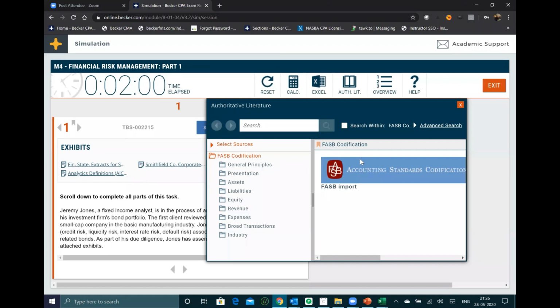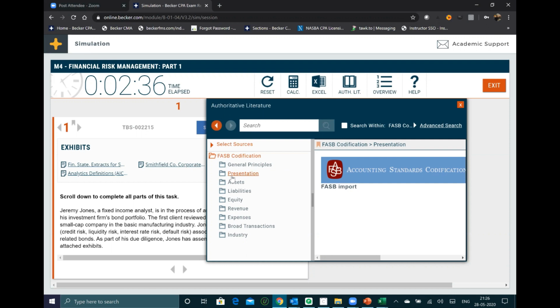That's why you need to practice this very nicely. And that's why we tied up with Becker, so that people can practice with authoritative literature very properly. That's where the software will help you out. Always practice this advanced search option to match the right keyword. It's just like Google, where we need to search something, you can blindly search anything in this and get the answers. If they ask which section financial instruments is in, you search financial instruments, you get the paragraph, then you go into the sub-paragraph, then you'll get the subsection. Like that you can go in.